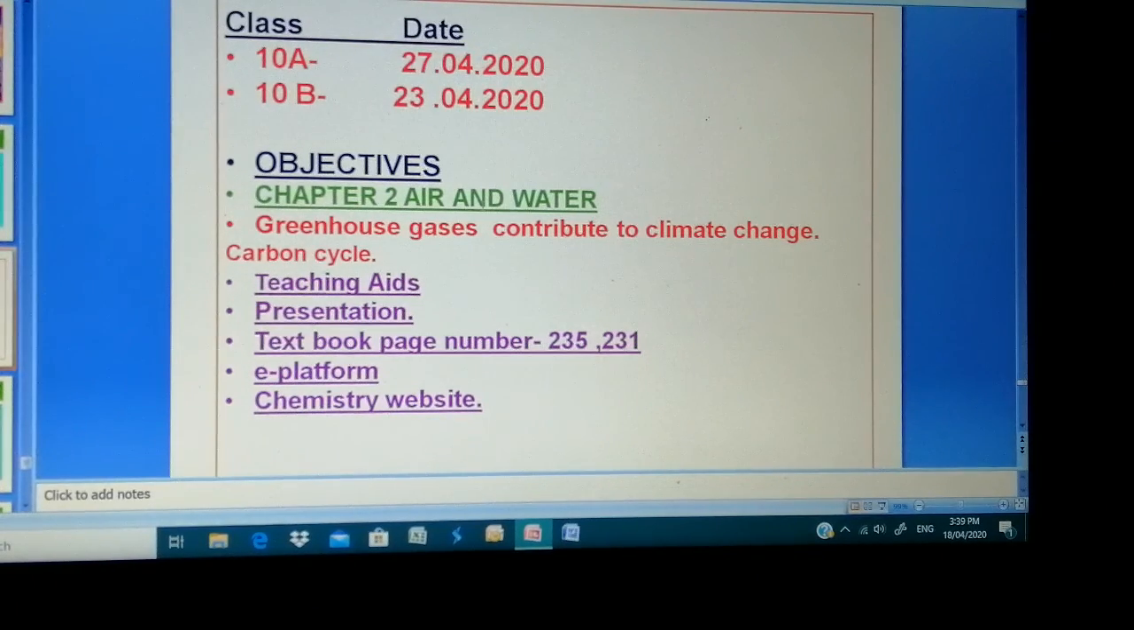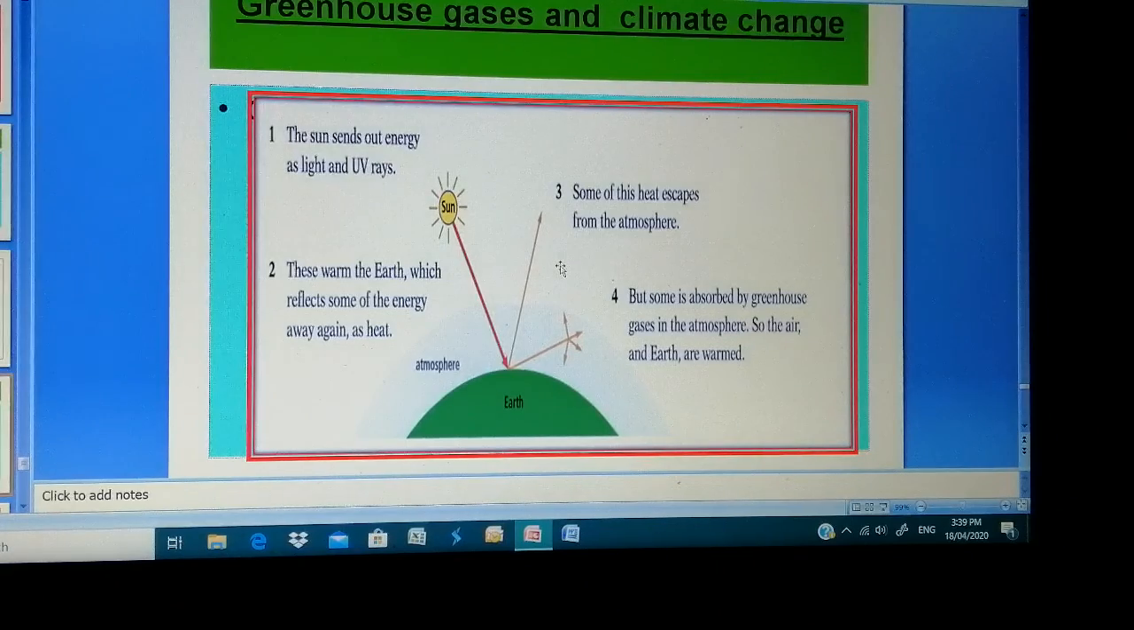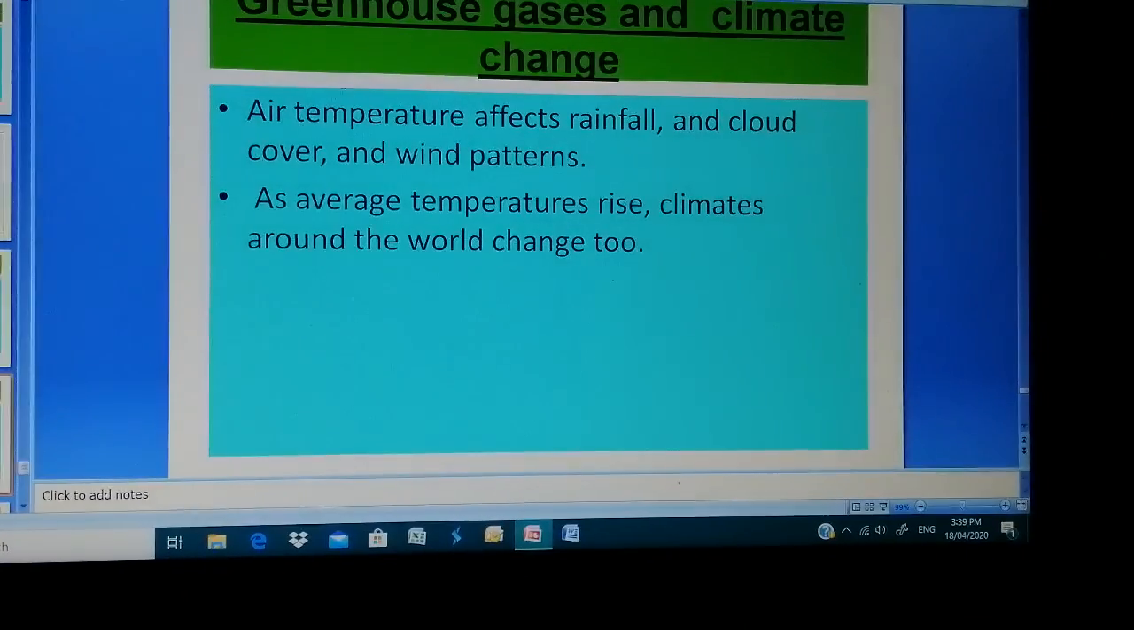Students, today our topic is how greenhouse gases contribute to climate change, and we'll also introduce the carbon cycle. These chapters we can see on page numbers 235 and 231. This we studied last time: greenhouse gases, what is the greenhouse effect, and global warming. Now we'll see how greenhouse gases affect climate change.